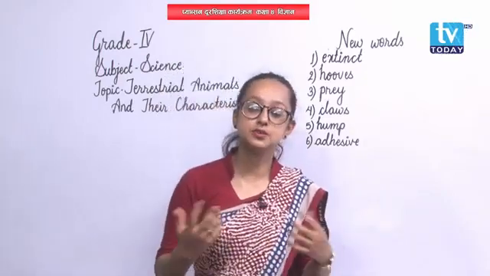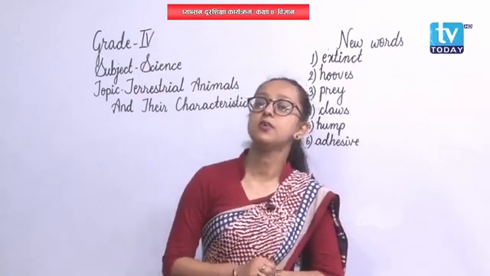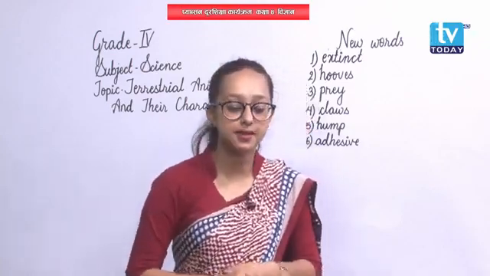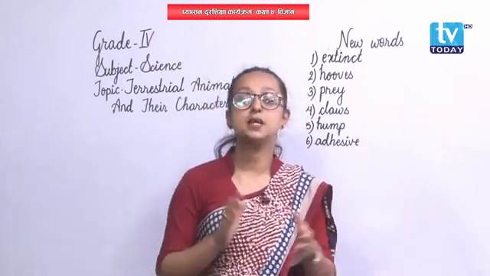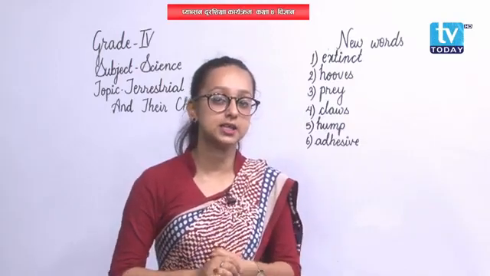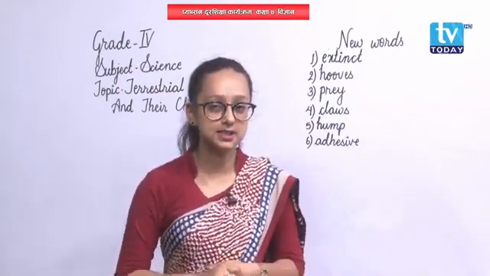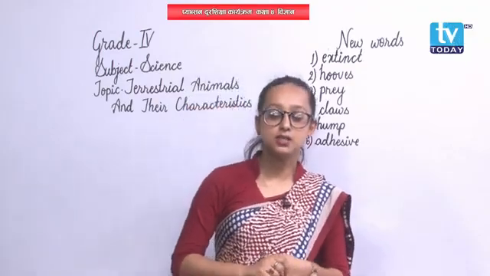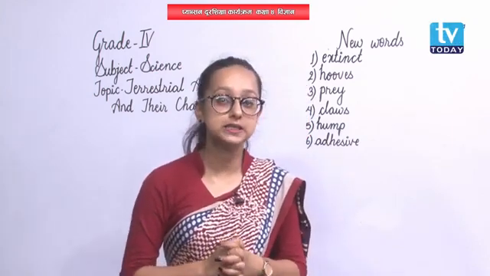These are also terrestrial animals, they also live on land. What sort of adaptational characteristics do they have then? They have sharp and strong front teeth for cutting their food. Rats, they cut their food, isn't it? So, for cutting their food, they have sharp and strong front teeth.